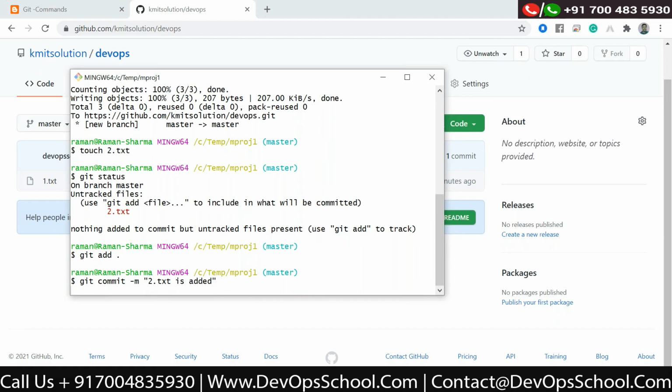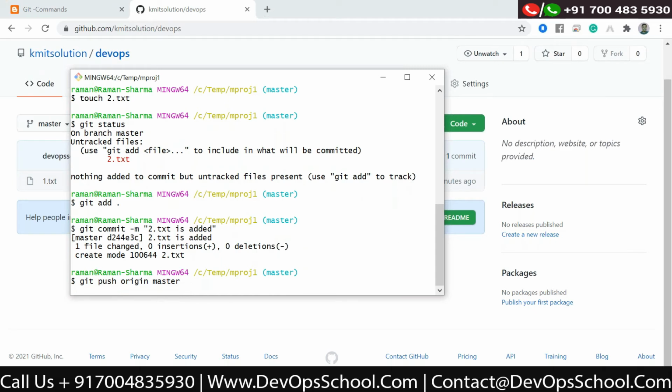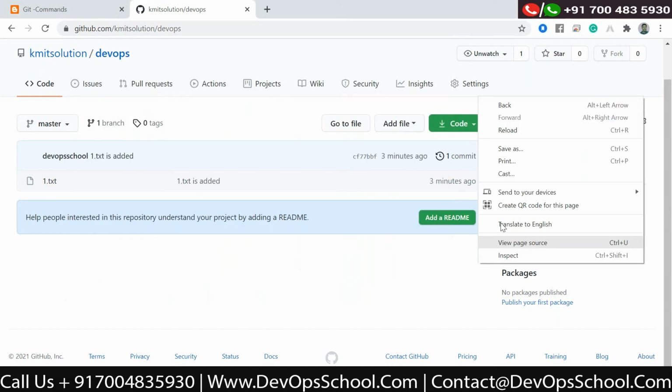Now I want to push this change also. I run git push origin master, where master is my branch name. Now these changes have also been pushed. If I reload it, you can see the 2.txt file has also moved.